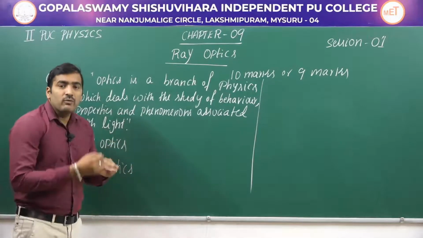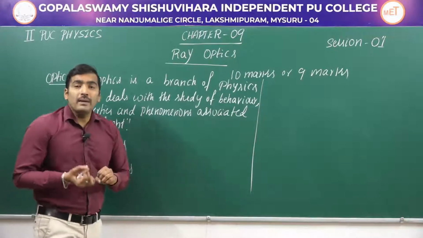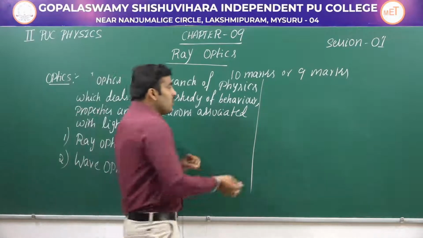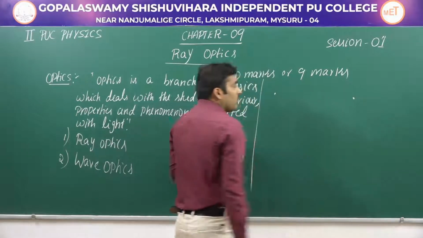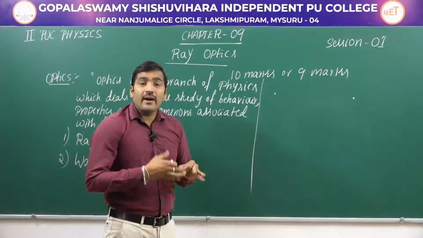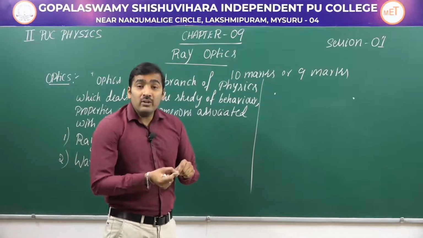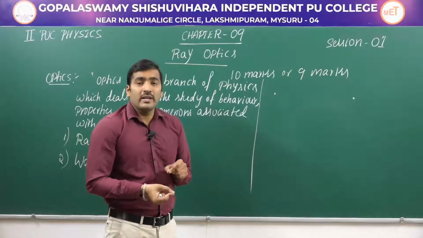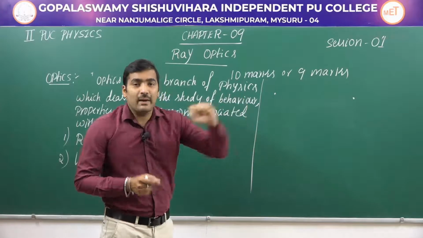In ray optics, we consider light as having a ray nature. What do you mean by a ray nature? See, if a light is propagating from one point to another, we know that light is an electromagnetic wave, but we consider the wavelength of the light to be so small, very short, such that it almost travels in a straight line path.